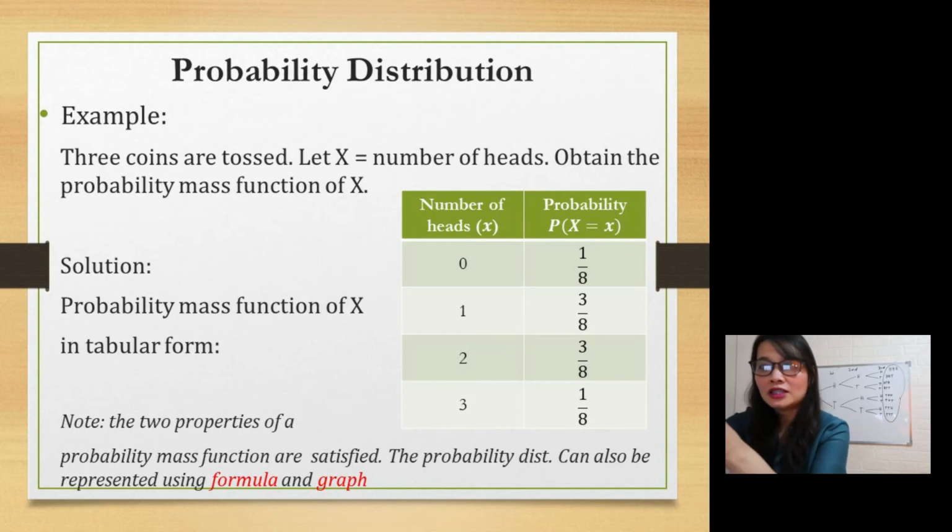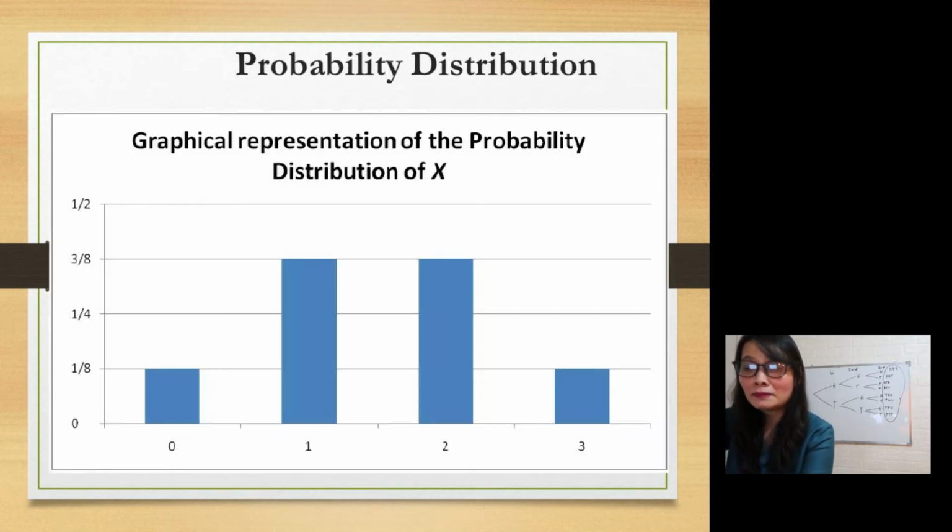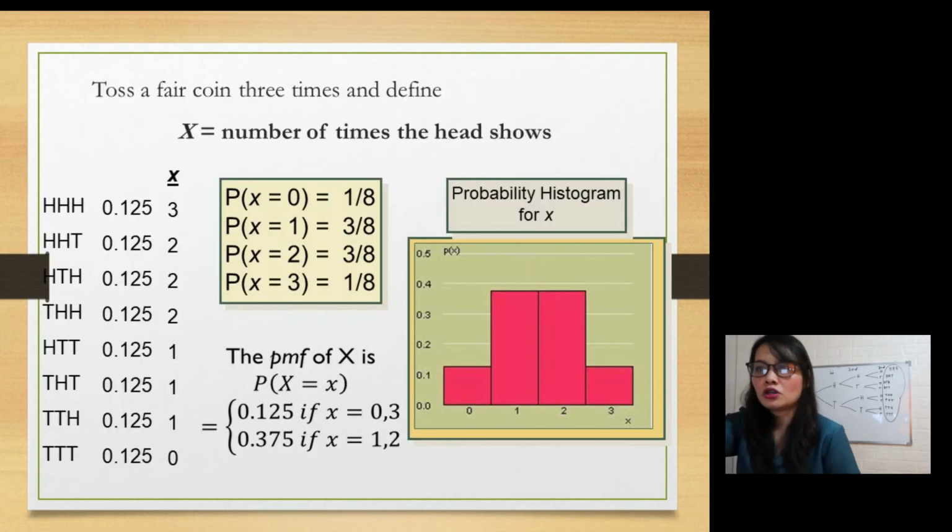So this is the graph of your probability mass function, the graphical representation of the probability distribution of X. The horizontal line, 0, 1, 2, 3, refers to the value, the number of heads. For the vertical line, these are the probabilities. So you need to write the probabilities on the vertical line and the number of heads on the horizontal line. That's how we graph a probability mass function. Toss a fair coin 3 times and define X as the number of times the head shows.